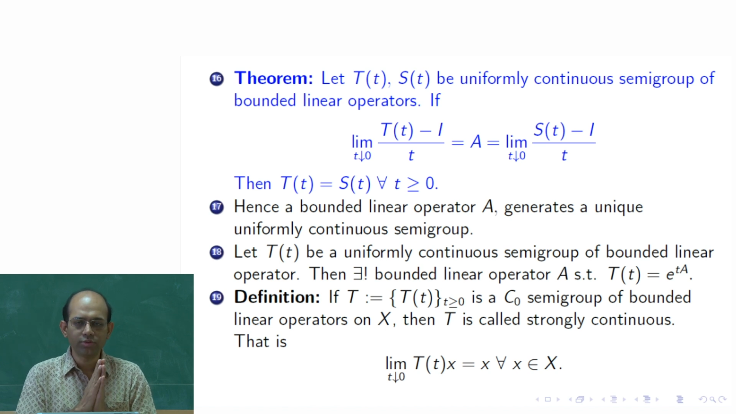So, T(t) converges to identity in the operator norm. However, here we have fixed some small x in the Banach space, and the action of the operator on small x gives me a vector in capital X, a member of the Banach space, and that member is a function of t. As t tends to 0, that member converges to x itself. So, this is like pointwise convergence of T(t) to the identity operator.